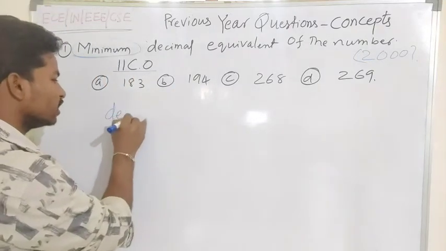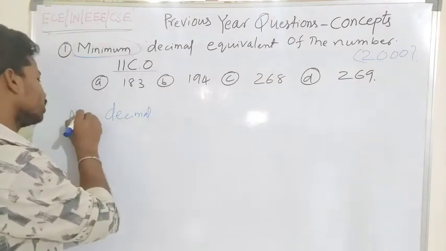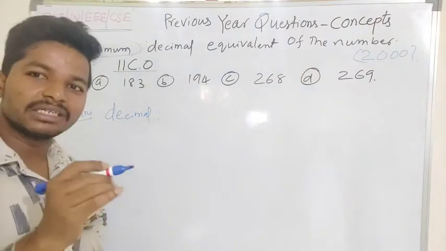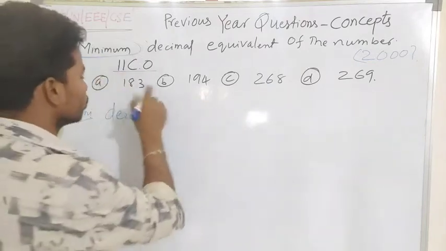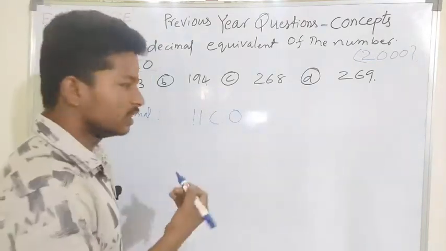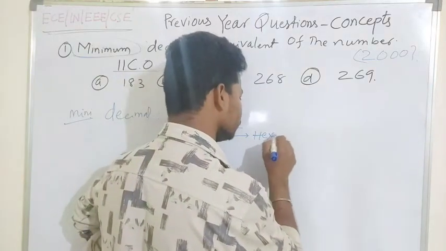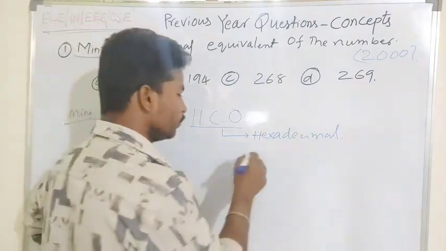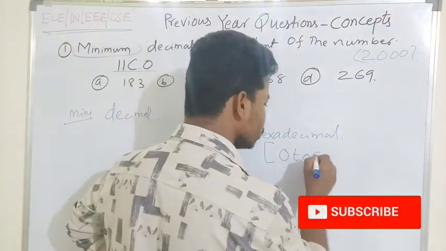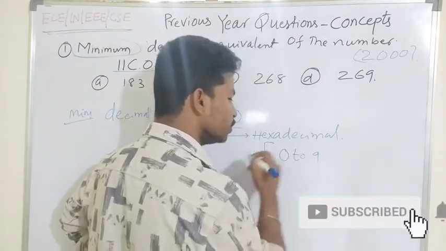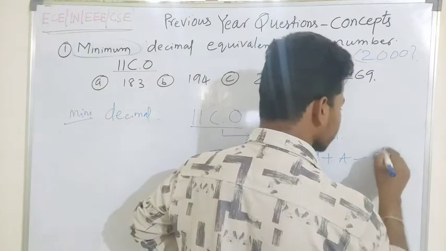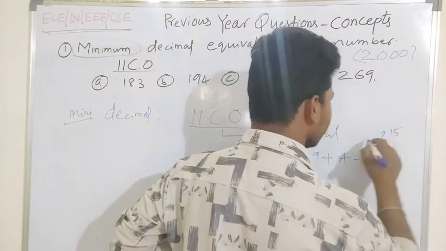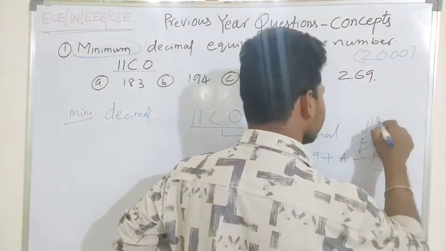When he asks for the minimum decimal equivalent, you have to know what the minimum possible base is, based on the distinct digits present. From the question, we can know that the given number system is hexadecimal. In the hexadecimal number system, the digits are 0 to 9 plus A to F. The value of F is 15, and E is 14.